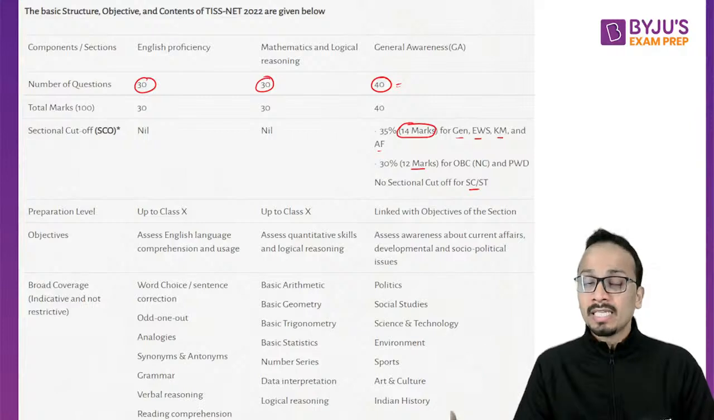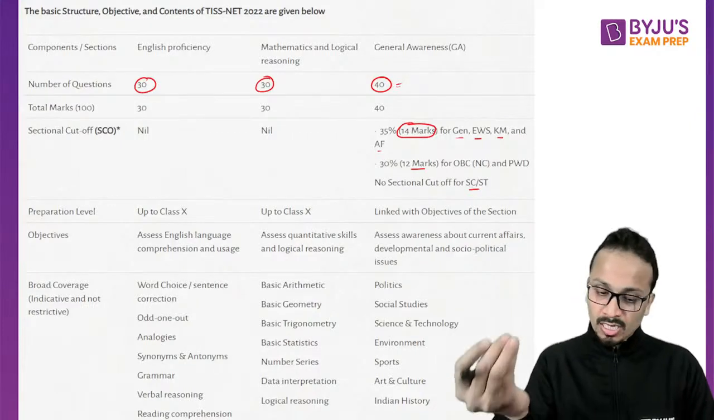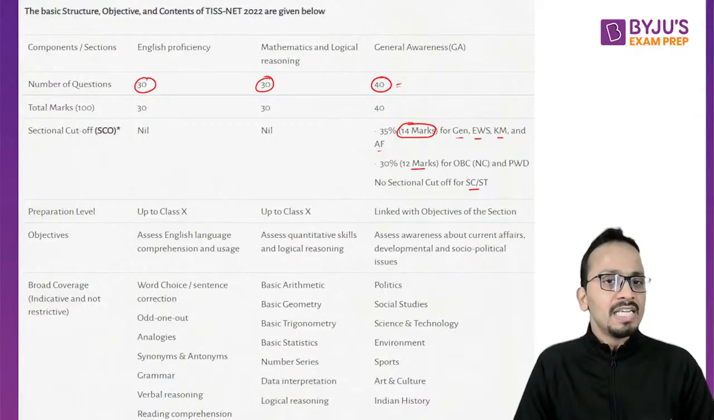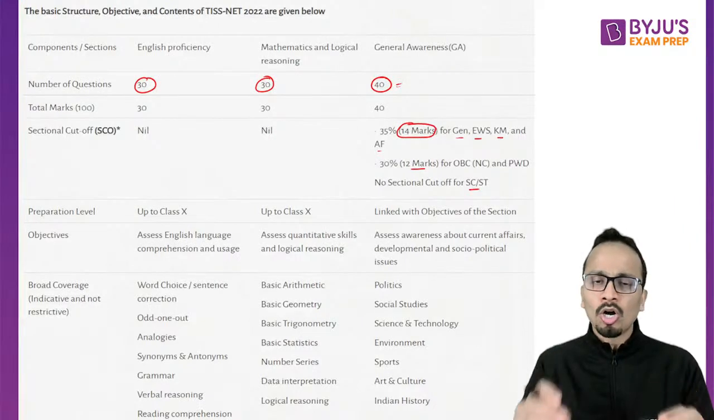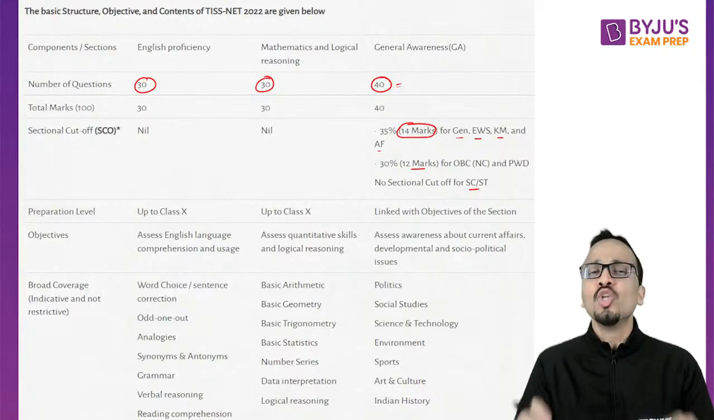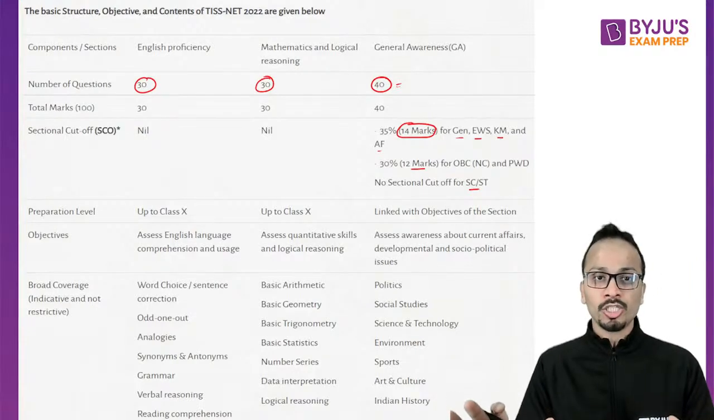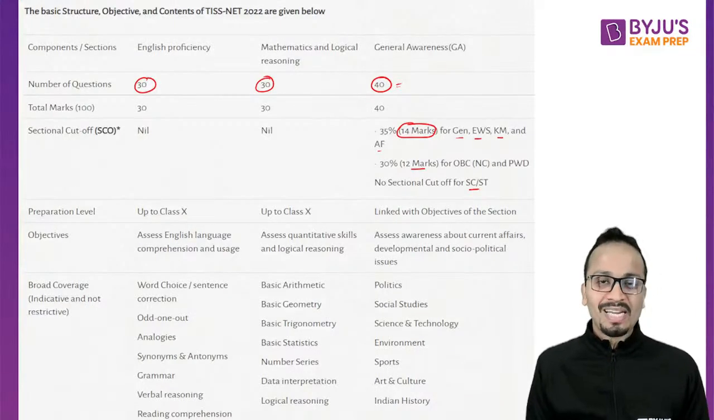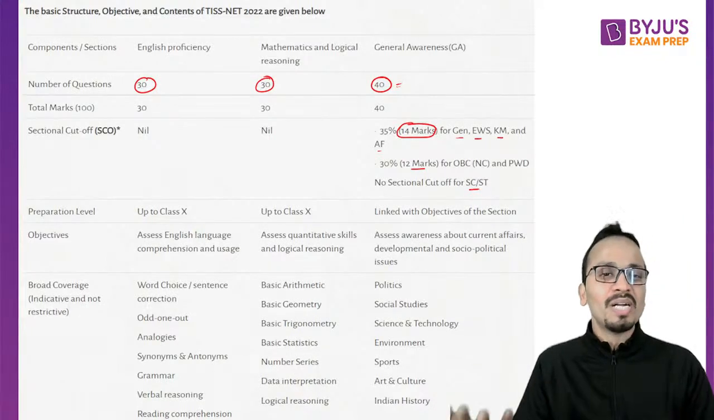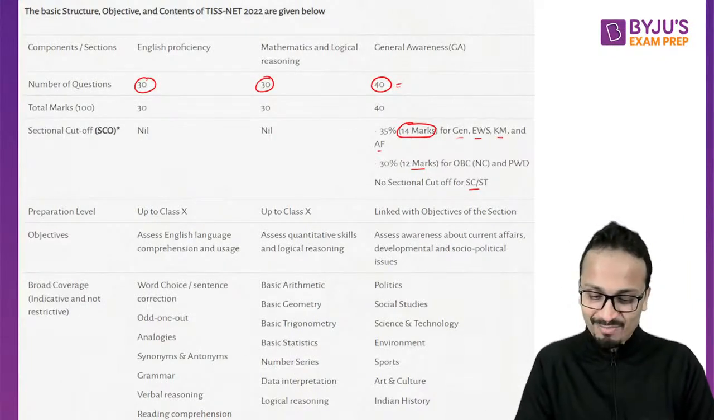How to attempt the TISSNET examination. Yes, the answer to your question is definitely yes. You must attempt all these 100 questions because there is no negative marking. Other students are going to attempt all the questions, so it's up to you whether you want to attempt or not. It's always better to attempt all the questions when there is no negative marking.